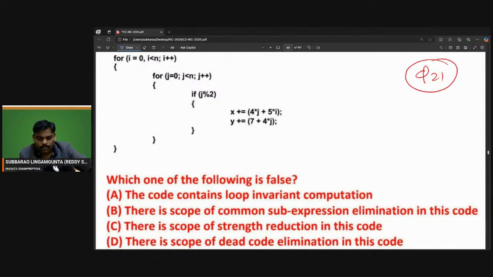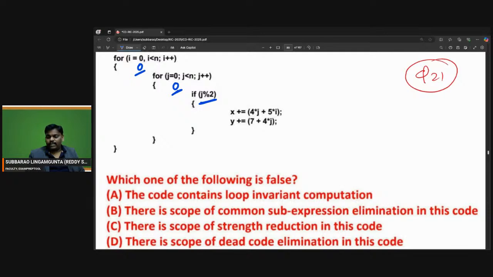Yeah, now see this one. Which one of the following is false is asked. Now observe here. If you observe clearly, i value 0, j value 0, I will check this condition. The condition is 0 modulo 2, which is 0. If 0, the condition fails.